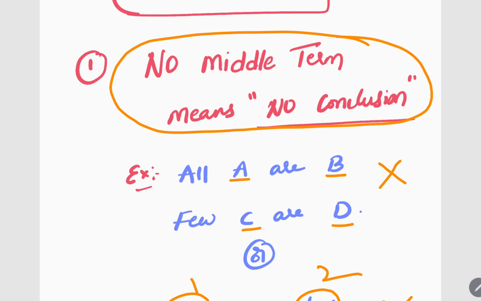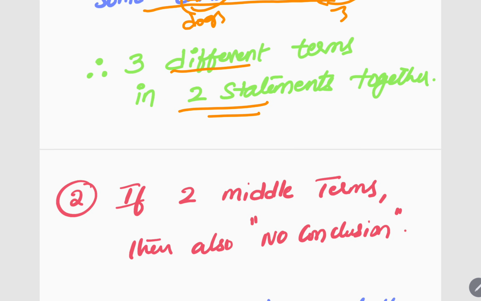No middle term means no conclusion. So whenever a question is given to you, you see whether the middle term is there or not. If every word is different, you don't need to solve. Don't waste your time. Now, second rule.